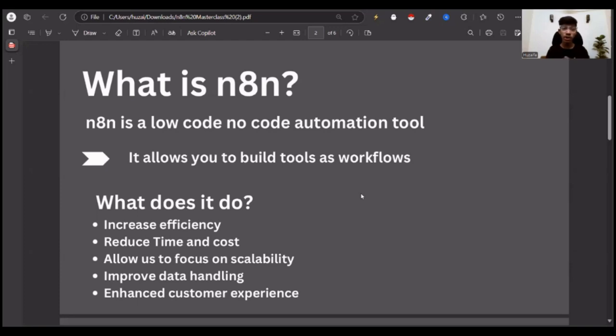Since you are here, since you are looking for AI agents and automations, you might have heard the term low-code, no-code automation tools. Well, this is exactly what you're listening to. n8n is a low-code and no-code automation tool. It basically allows you to build tools, software, even startups as workflows, right?